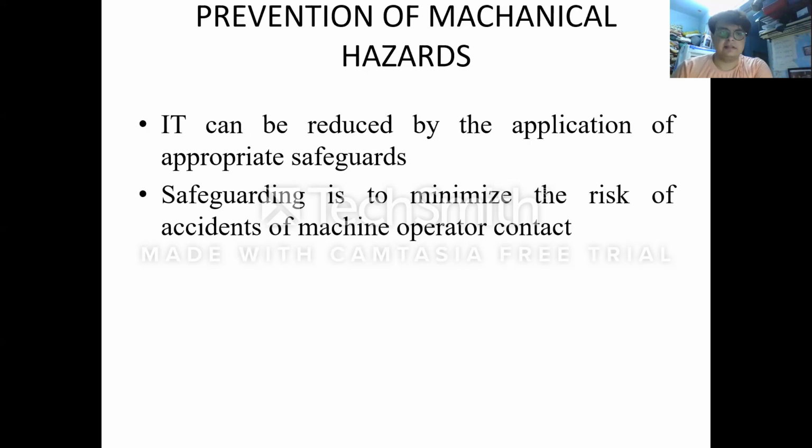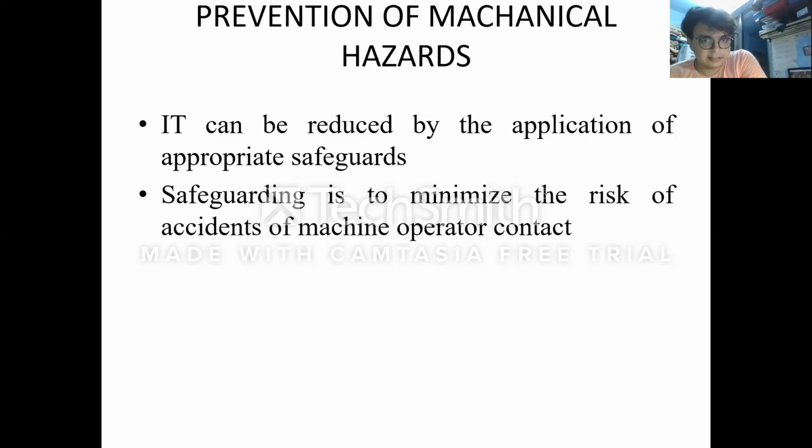Prevention of the mechanical hazard: it can be reduced by application of appropriate safeguards. The worker should have the safety precautions in mind and be properly guarded, knowing what to do when a hazard takes place. They should be clear about what steps are to be taken, what clothes they should wear, and what other safety measures are required, and all of these should be given to them prior to their application in the industry.